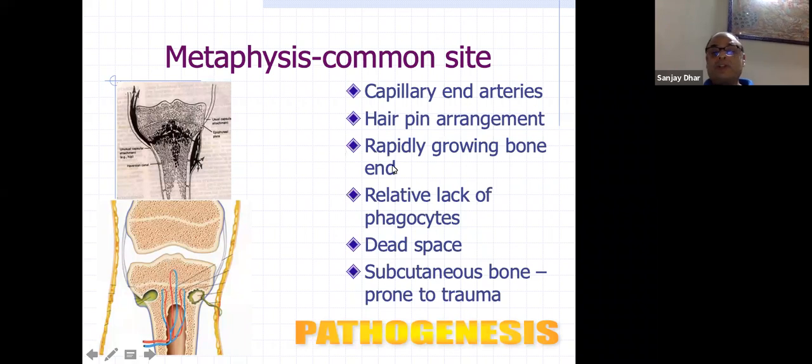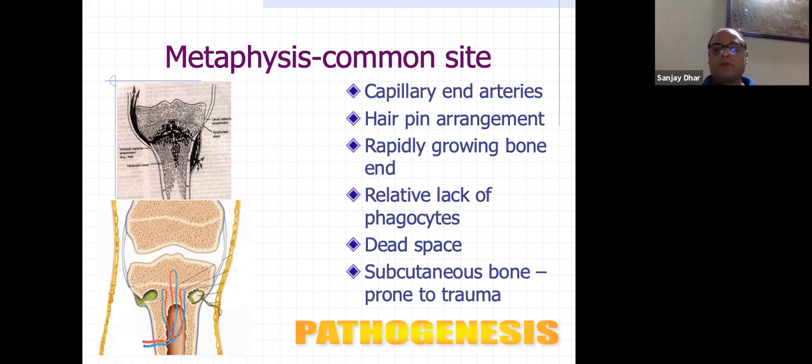There is also a relative lack of phagocytes. Phagocytosis in this area is much less, because these are end arteries and there are hairpin bends. So the cell formation is less, and the foreign bodies are not eaten up so well, and there is dead space because of cancellous bone. And as it is a subcutaneous bone, it is prone to injury. You must have usually seen that a kid comes with injury in the tibia only. You don't often see soft tissue injuries in the thigh. It is usually on the shin.